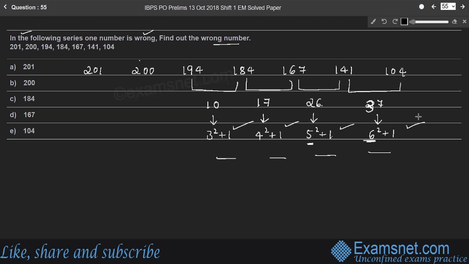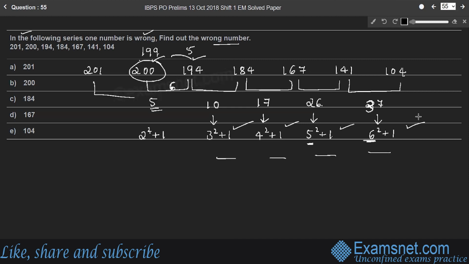Therefore, the previous difference will be 2 squared plus 1. 2 squared is 4, plus 1, which is 5. So look at the numbers 200 and 194. Here the difference is 6, right? Instead of 6, the difference has to be 5 here. Therefore, the number 200 is the wrong number. This should be replaced by 199 so that the difference becomes 5, right?